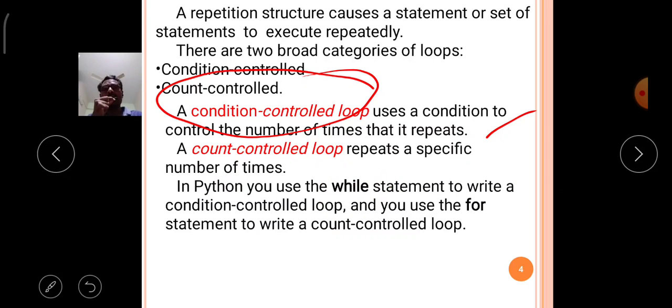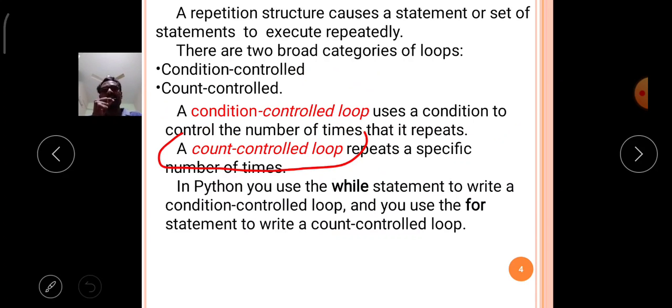Then comes the second one, the count controlled loop. In the count controlled loop, the loop is executed a number of times that is decided before it starts the execution.